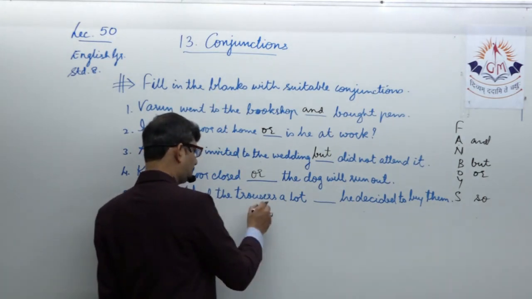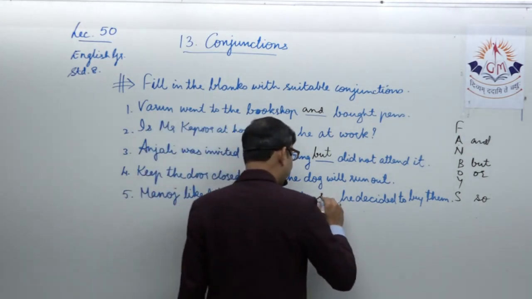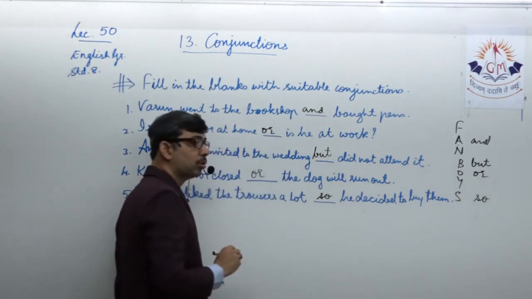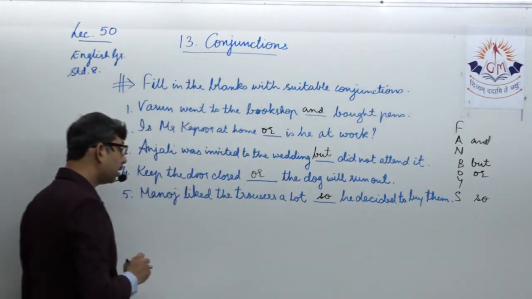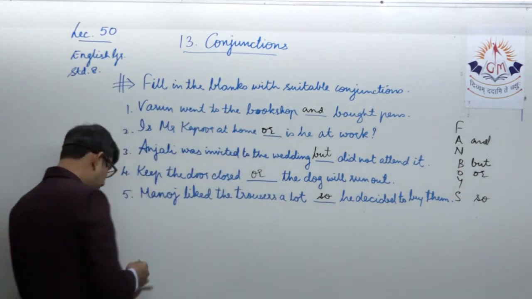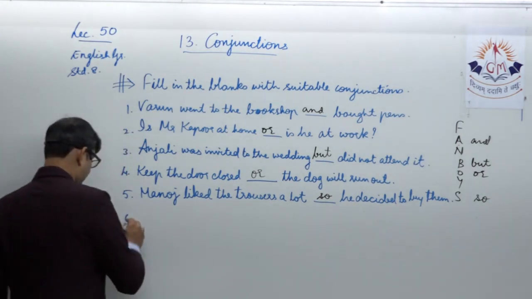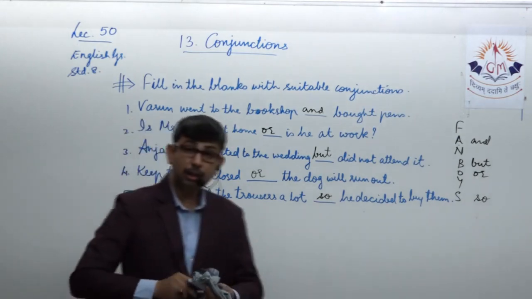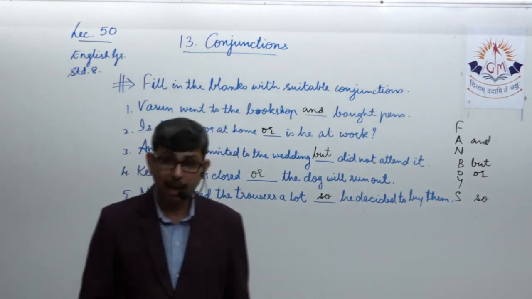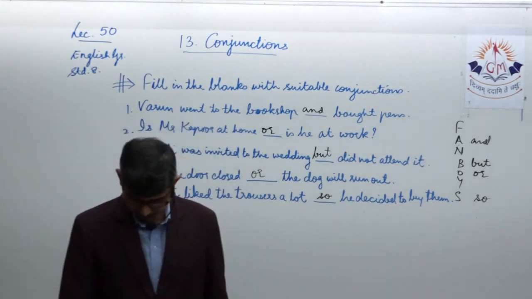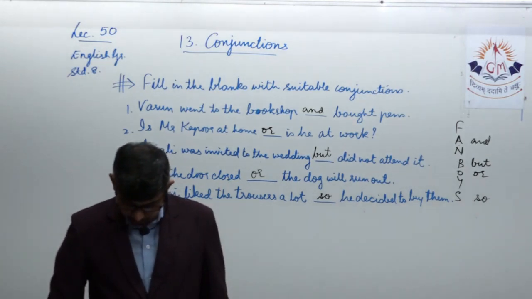Manoj liked the trouser a lot, so he decided, hence he decided. So we are trying to express a reason over here, why he buy it, so he decided, and therefore hence. That's called the resultant. Okay, as a result what happened, he decided to buy it. Next one,